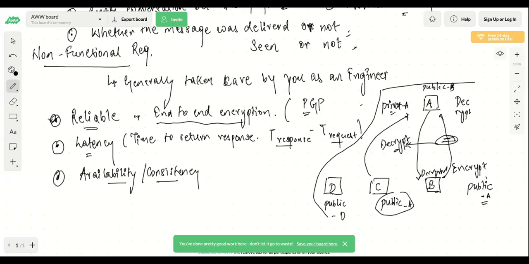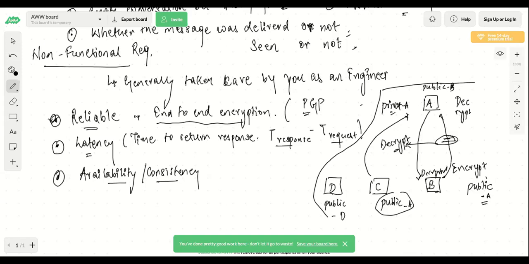Correct. Coming on to the latency part. Latency is nothing but the time difference between the point when you have sent the request and the point when you have received the response from your server. So that is known as the latency. And latency is always mentioned for one request and one response.